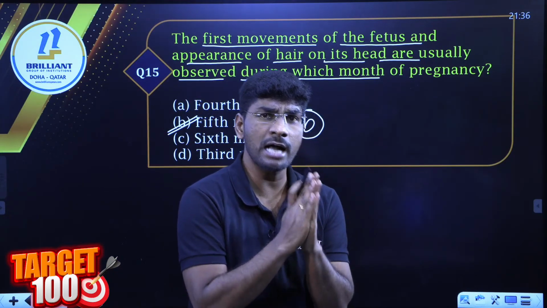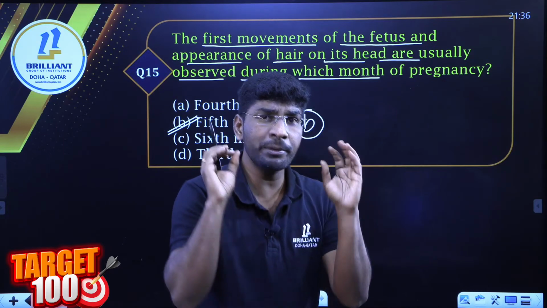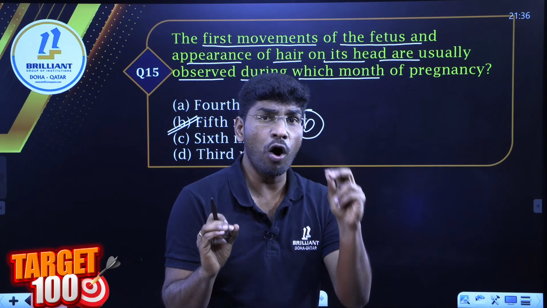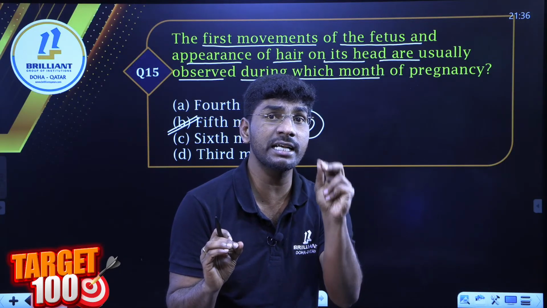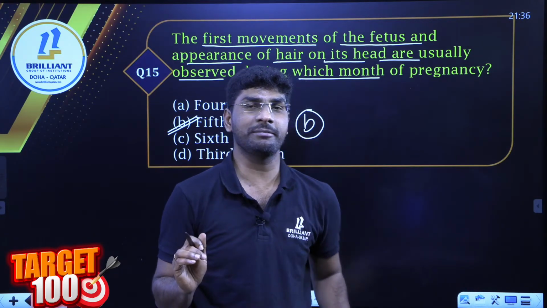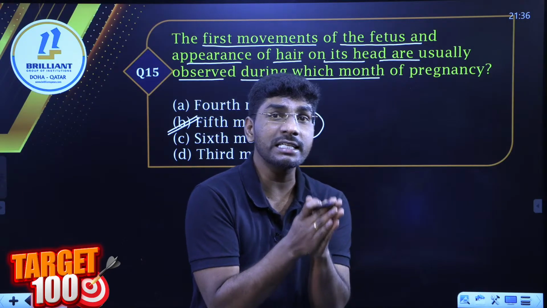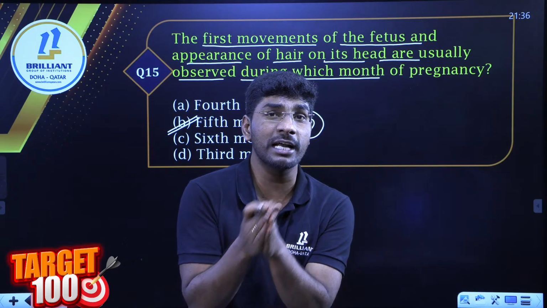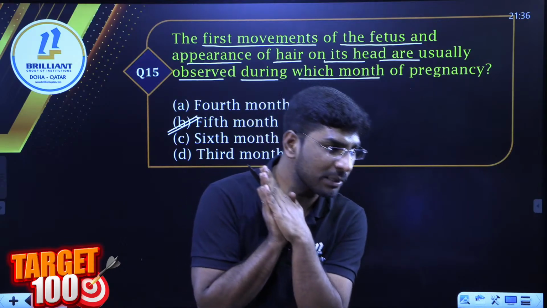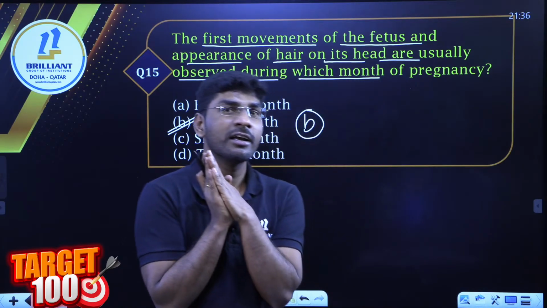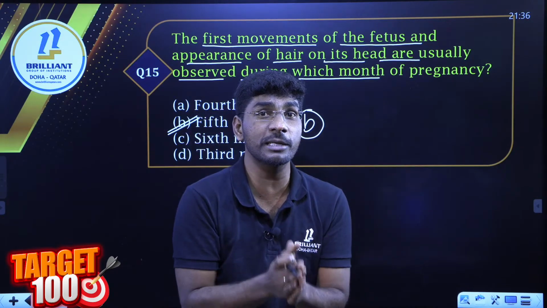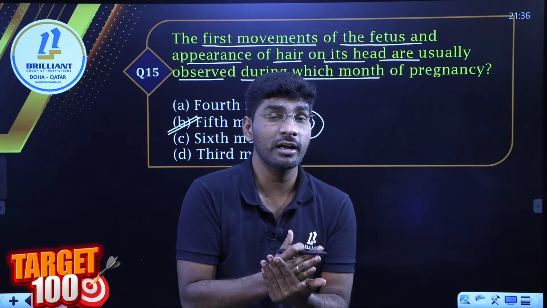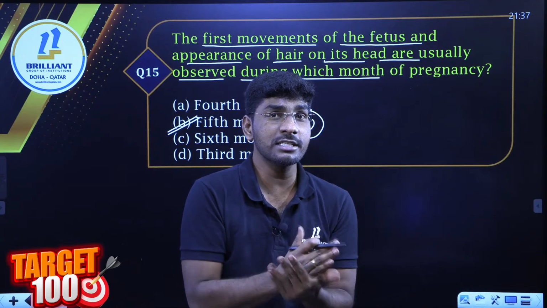Can you please answer me? In the same paragraph it is given that all the important organs like external and internal genitalia develop at which month? Genital organs, that means ovary and testis form? Answer me. This type of question will help you understand the whole concept, students. You have to pick up this one.